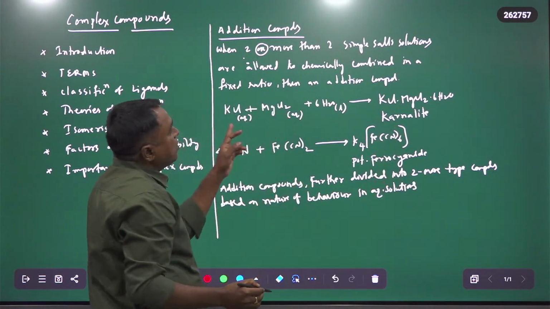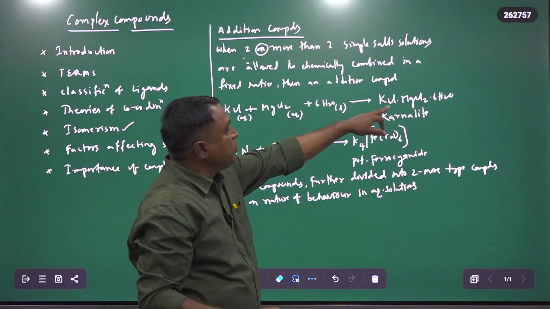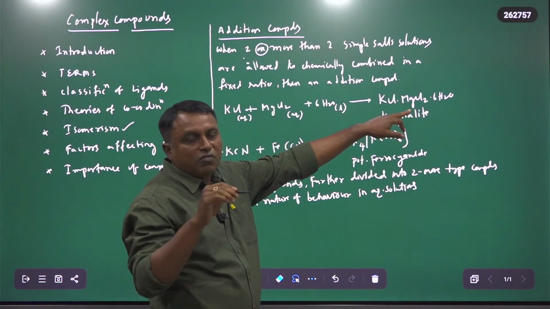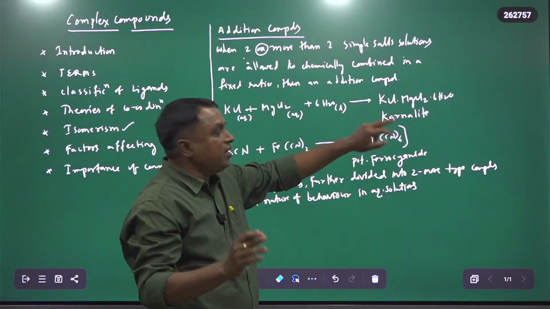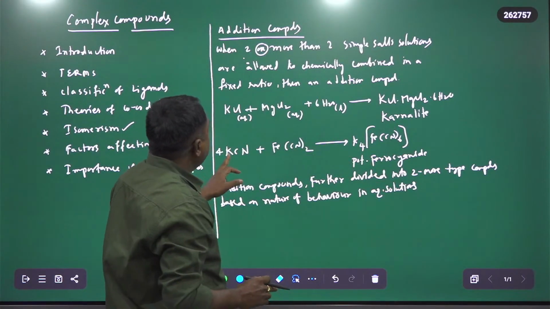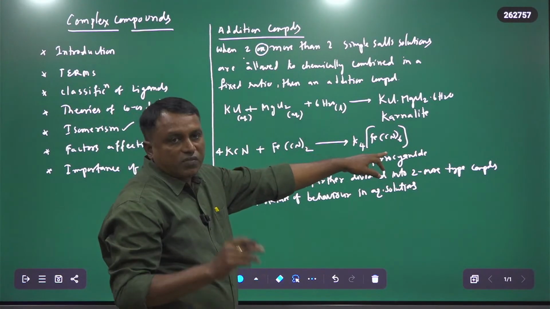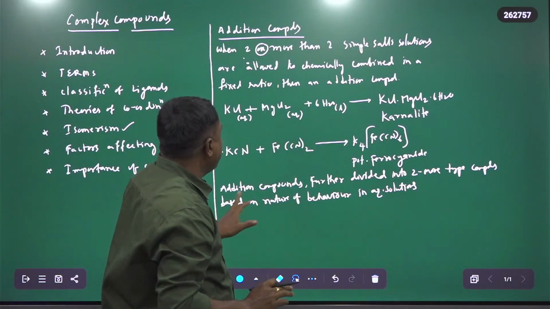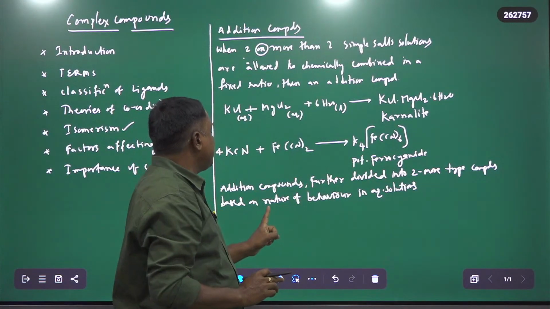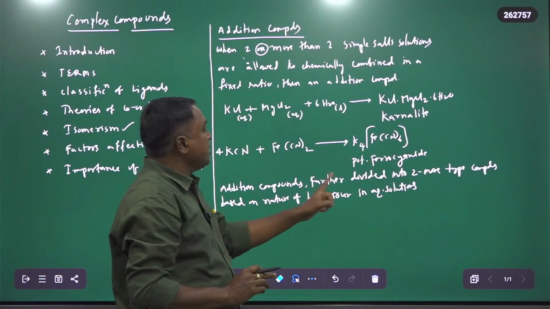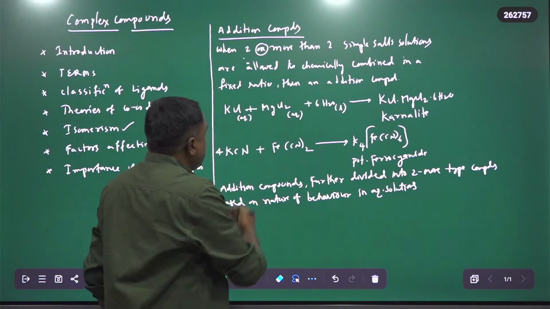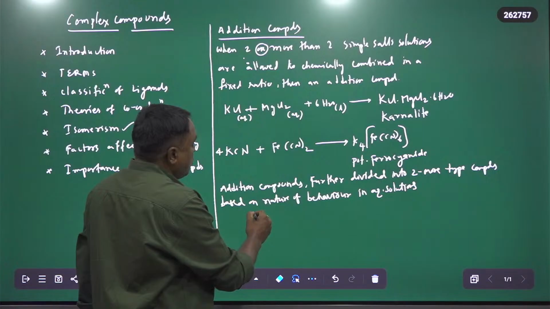For example, when you take carnallite, KCl·MgCl2·6H2O, and dissolve it in water, its behavior is different from K4[Fe(CN)6] when dissolved in water. So based on the behavior of these compounds in aqueous solutions, these addition compounds are further divided into two more types.